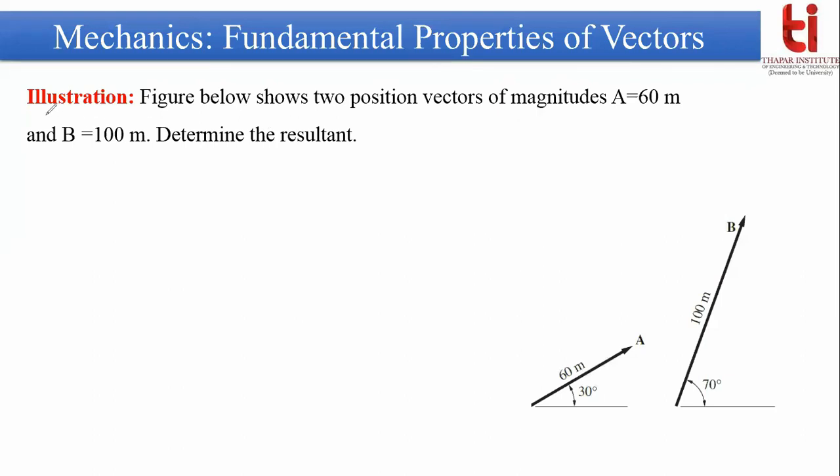Okay, so the problem is like there is a figure given. It shows two position vectors, of magnitude a is equal to 60 meter. So the magnitude of this position vector is 60 meter and the magnitude of this position vector is 100 meter. You have to determine the resultant. Take 3-4 minutes time and find out the resultant of these two vectors. Can you do it? Can you solve it?